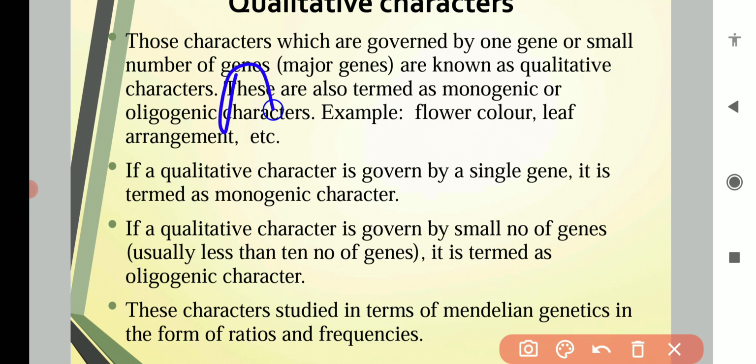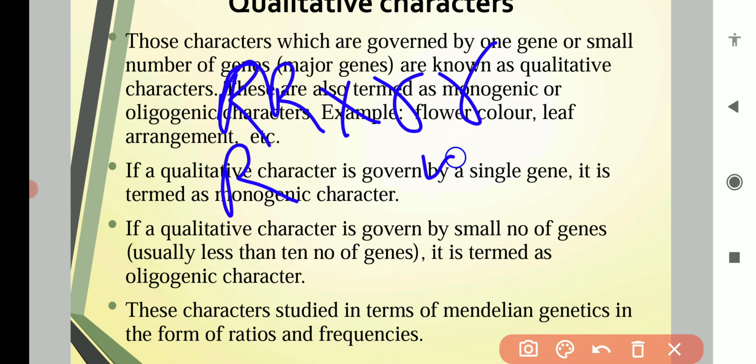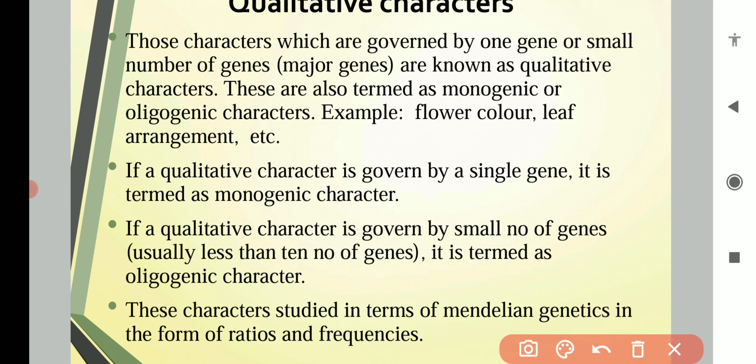Okay, if we make crosses between capital R, small r, meaning red color, and white color flower, in the case of F1, all the plants will be red color, having genotype capital R, small r. This is F1, all will be red.